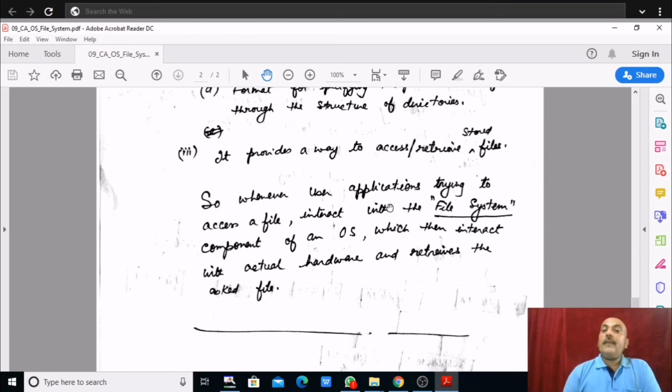So whenever a user application tries to access a file, it interacts with the file system of an operating system, and that file system of the operating system then interacts with the actual hardware, right? The operating system interacts with the hardware, but in the operating system, that specific file system communicates with the hardware of the system and retrieves the asked file, right? So this is what file system is all about.